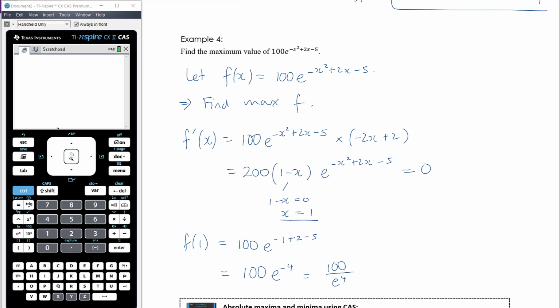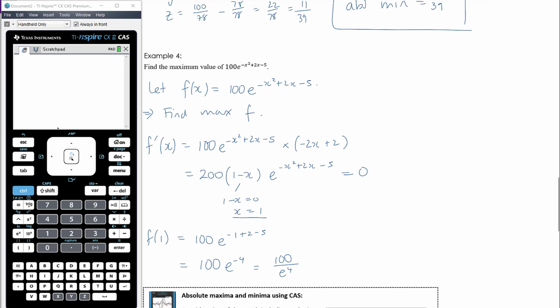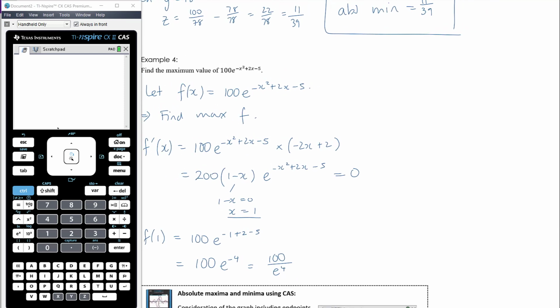Okay, so we've got our stationary point. So we know there is a stationary point. In order to answer this question, it's going to have to be a maximum stationary point, but we don't know that, and we can't just make that assumption. So let's use our sign diagram. So let's think about our x values, the value of our derivative, and what that means for the shape.